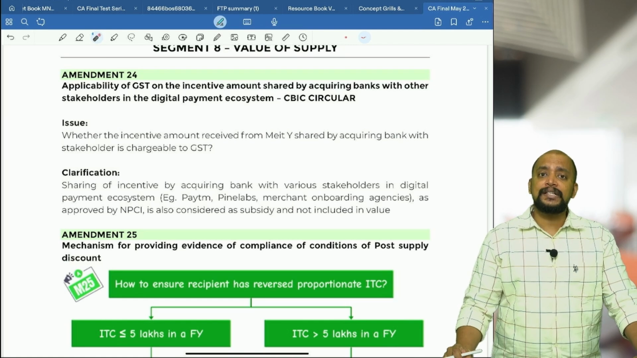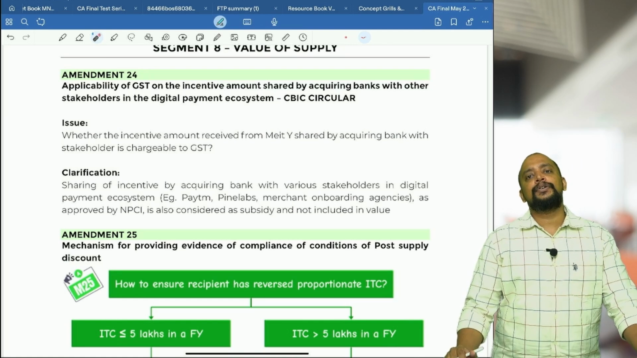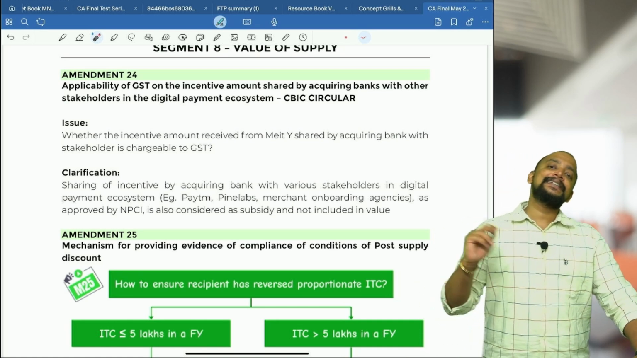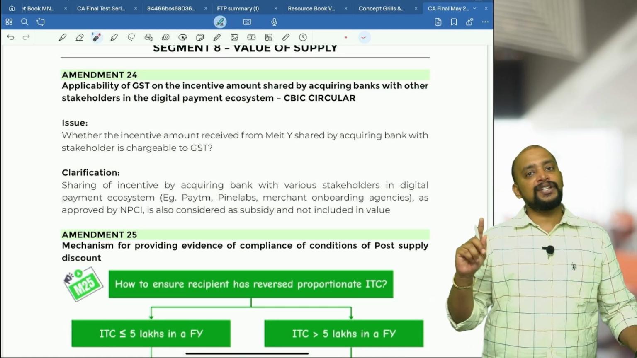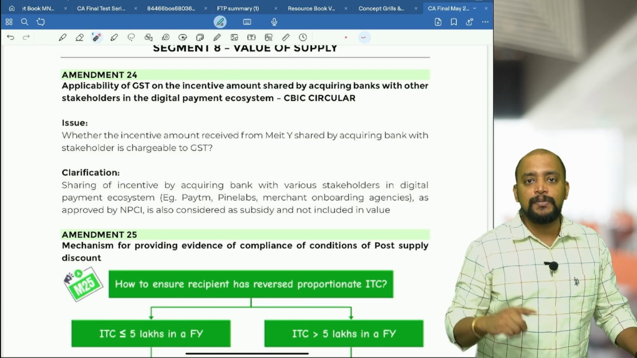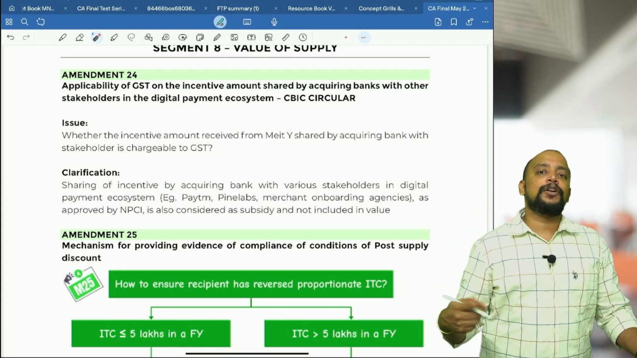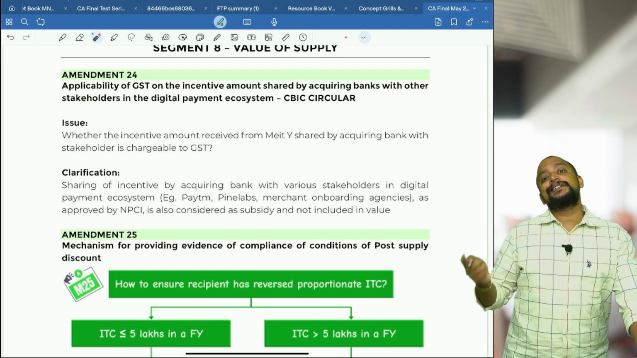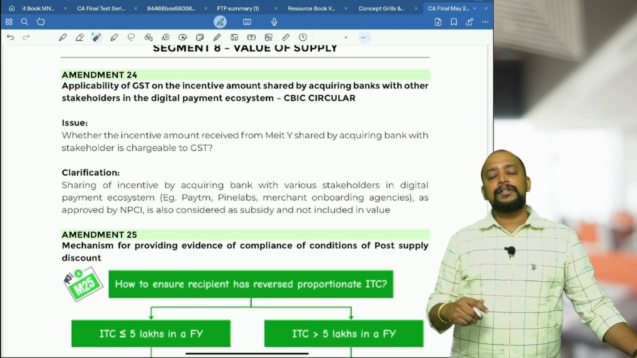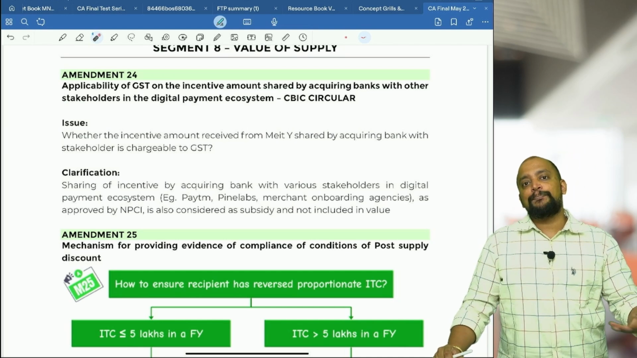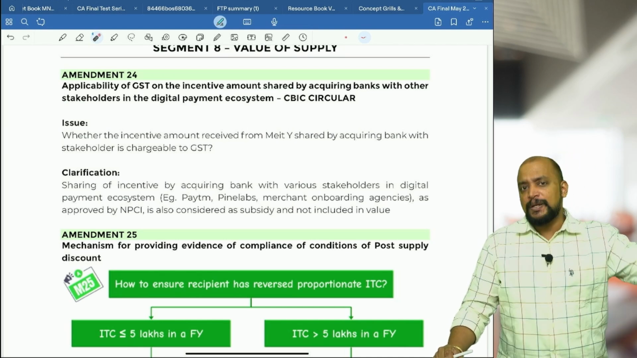Then what is the benefit to these acquiring banks like HDFC or ICICI who are all involved in this? They get an incentive from the Ministry of Electronics and Information Technology, and this particular incentive will be treated as subsidy from central government. Consequently, it will not be included in the value. Now, that incentive will be further shared with others also. Who are those others? A lot of people are involved in this digital payment ecosystem like Pine Labs, Paytm.